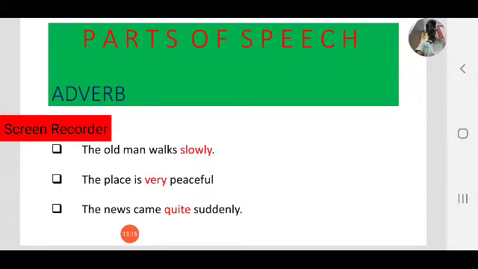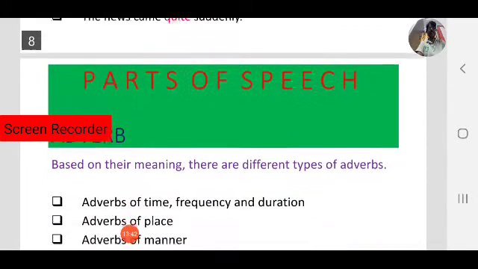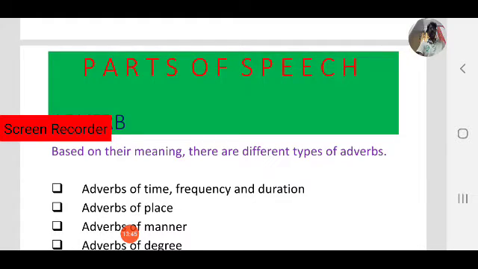So keep these examples in your mind. Adverbs modify a verb, an adjective, and an adverb. So the misconception is that adverbs only add meaning to the verb. That is not right. Not only verbs, they give information about adjectives and adverbs also. Okay, right. Based on their meaning, there are different types of adverbs. Now we focus on different types of adverbs.